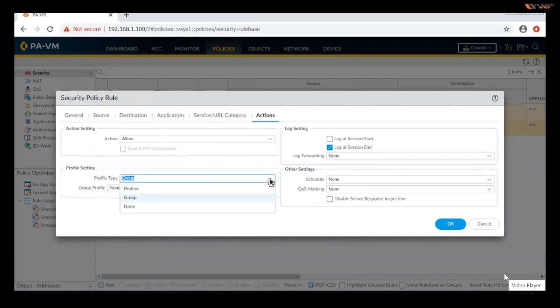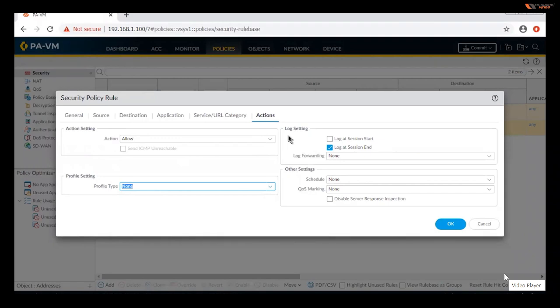That all depends. Okay, now come to log setting. In the log setting, guys, you can see there are two types of log: log at session start and log at session end. Guys, make sure you always unmark log at session start.